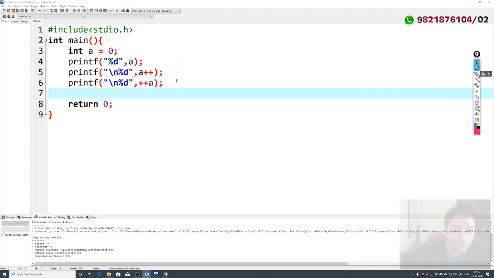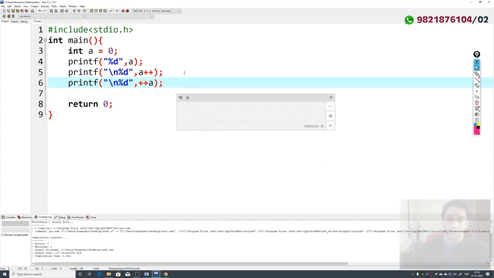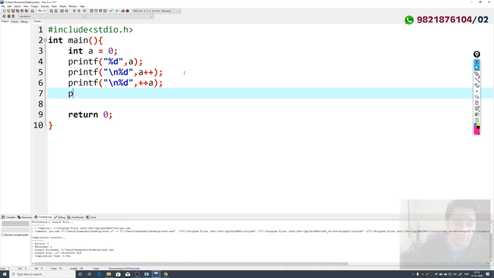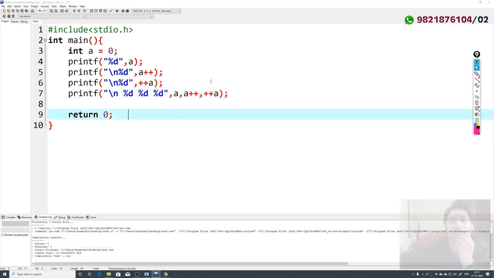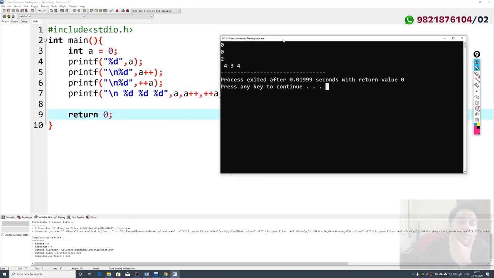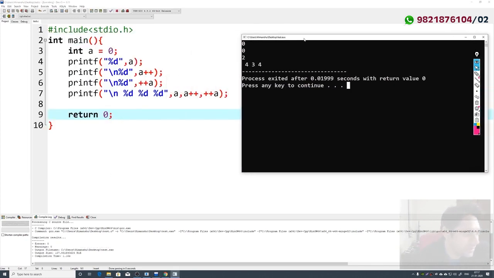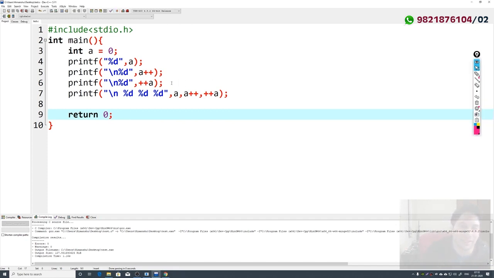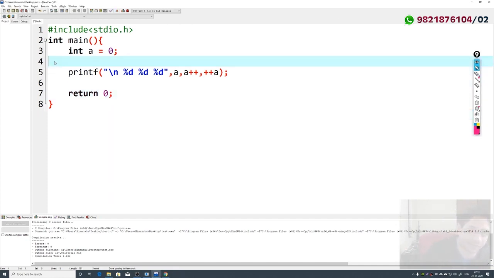Now if I do something more interesting, where I'm doing printf, then you will be surprised, the output is 434. The output is 434. How can the output be 434? Let me do one more interesting thing here. Let me remove these three statements.